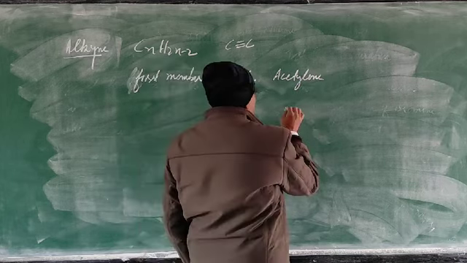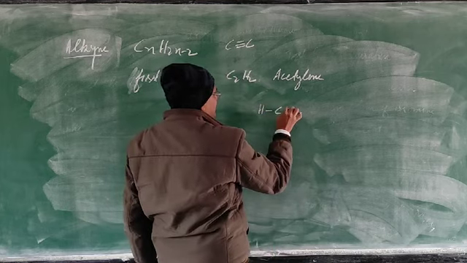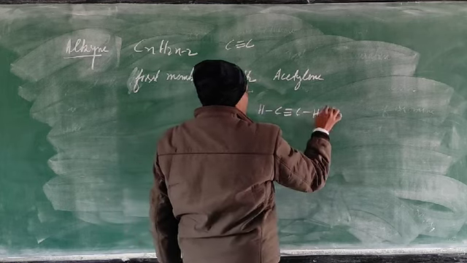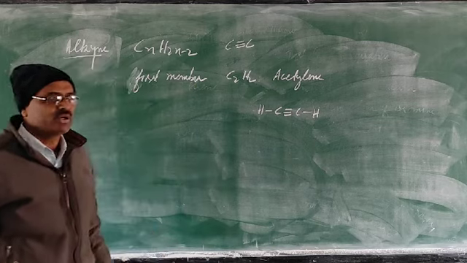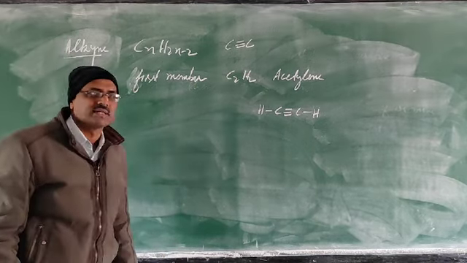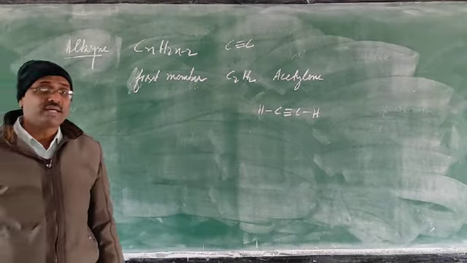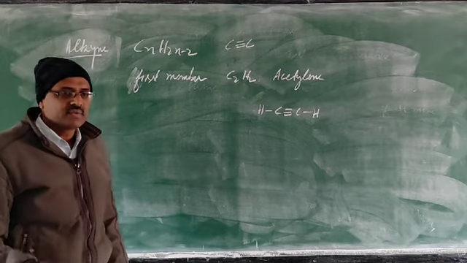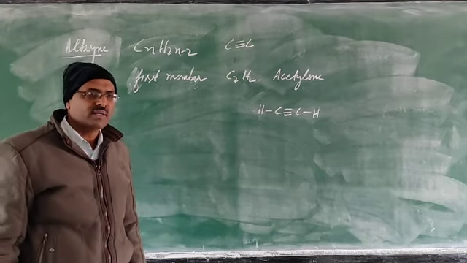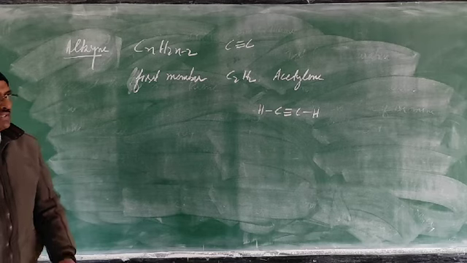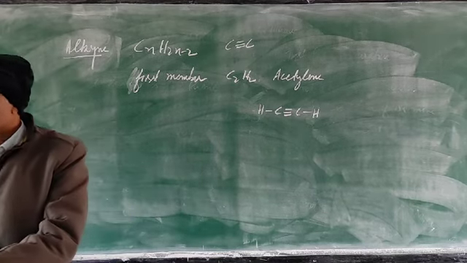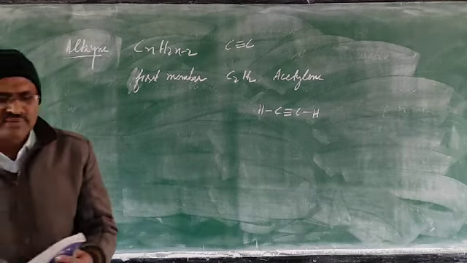This is the structure of this compound. This is also unsaturated because a carbon-carbon triple bond is there. And if it is unsaturated, it will give the test with bromine water or bromine vapors, and Baeyer's reagent test. So that you underline.